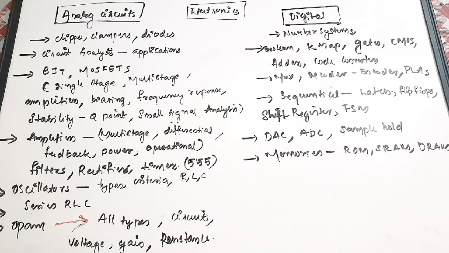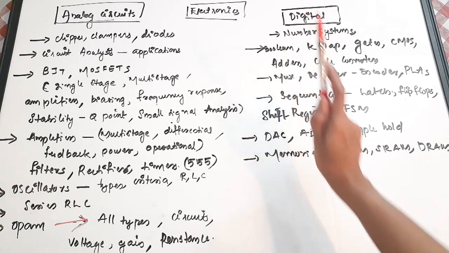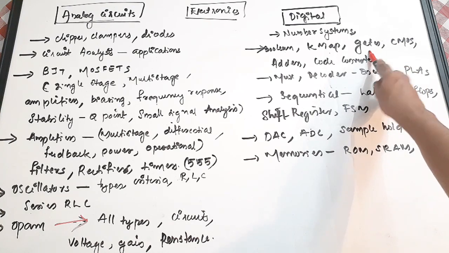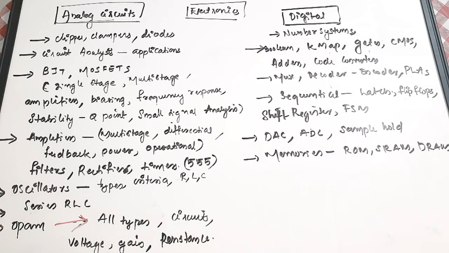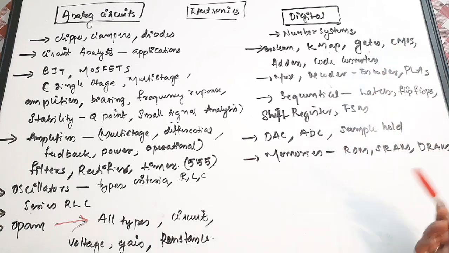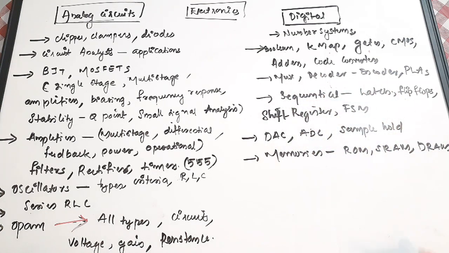Then Boolean simplification, it can be either Boolean expression simplification or logic gate simplification. K-map simplification, K-maps itself is very important. Then gates, gate questions, combinational circuits, various gates connected, you need to find the end result, or you need to find the input combination. Then CMOS connection, adders, code converters, parity generators, all these are very important. Then mux, demux, decoder, encoder, PLAs. So these are actually combinational or memoryless circuits.